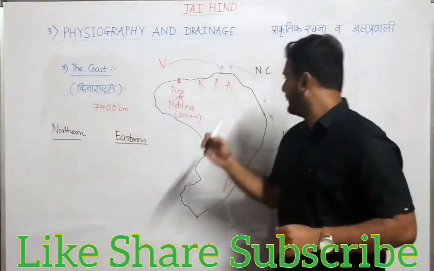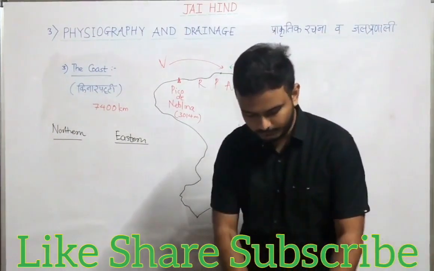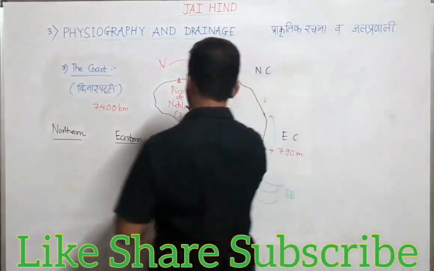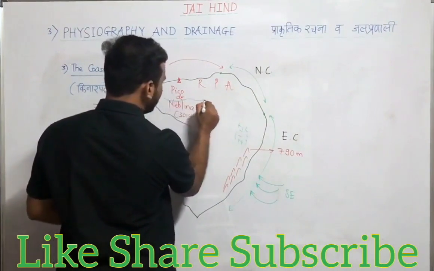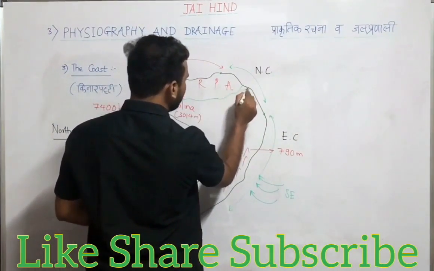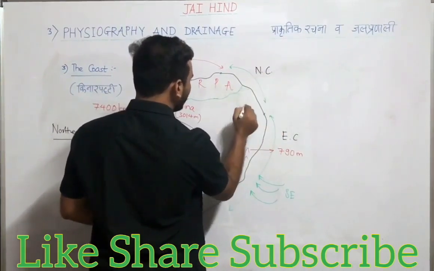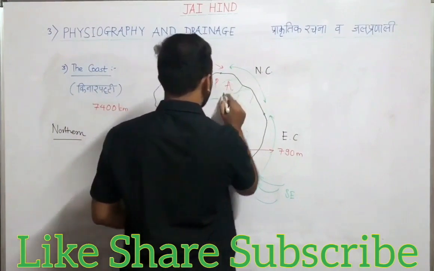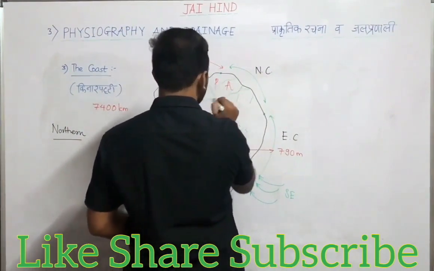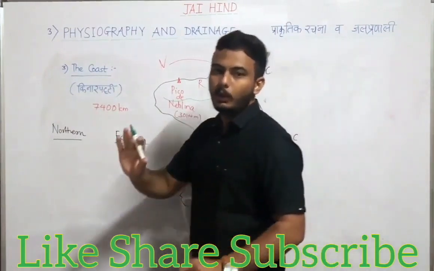The northern coast is characterized by mouths of many rivers, including the Amazon. Because we know the Amazon river flows through Brazil and meets the North Atlantic Ocean here. There are many rivers which flow here, and hence this coast is a low-lying area.